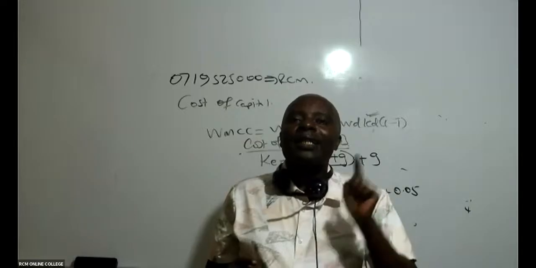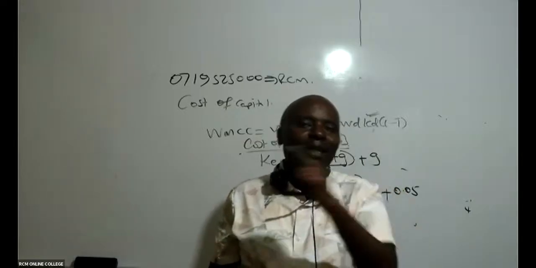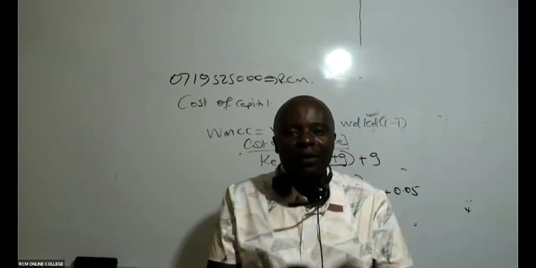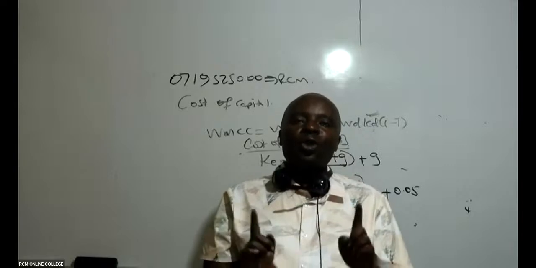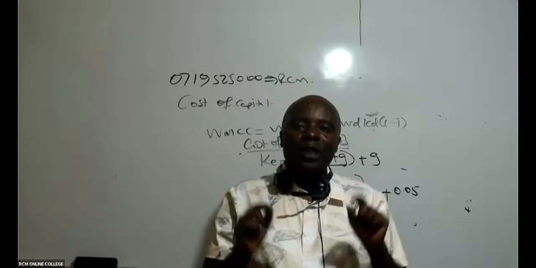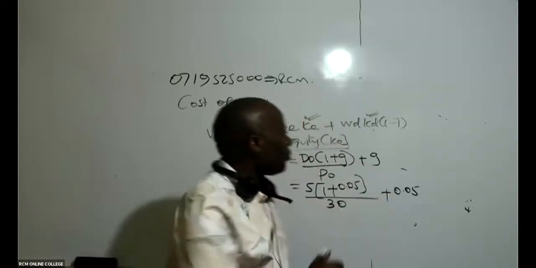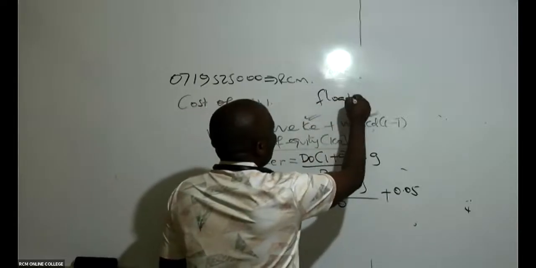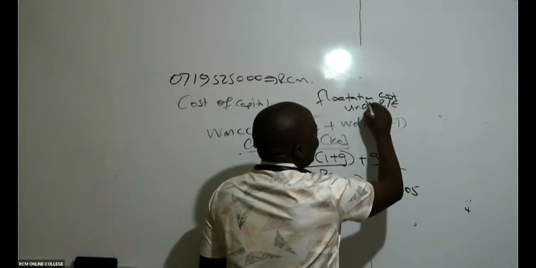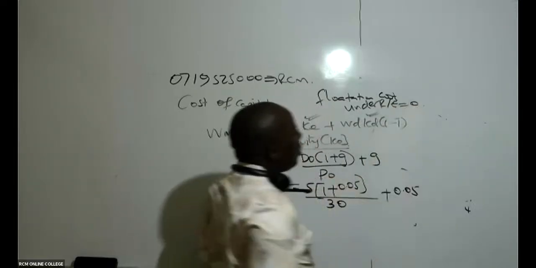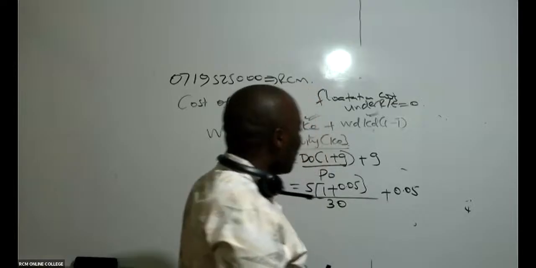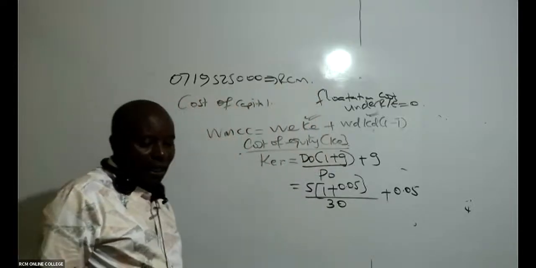Selling company shares is never an easy thing. You must advertise a lot, you must have an underwriter. But whenever you're getting money from retained earnings, flotation cost is always 0. Flotation cost on retained earnings equals 0.